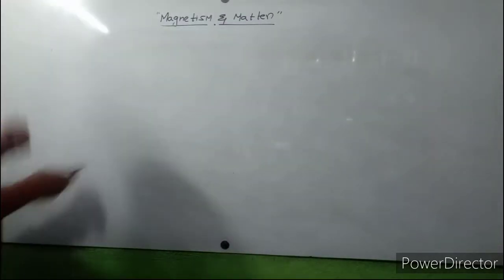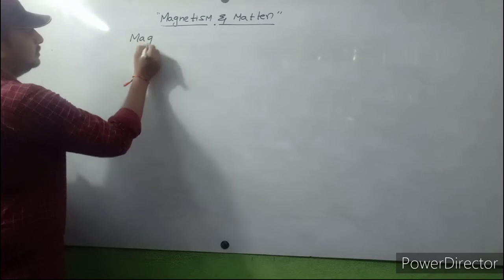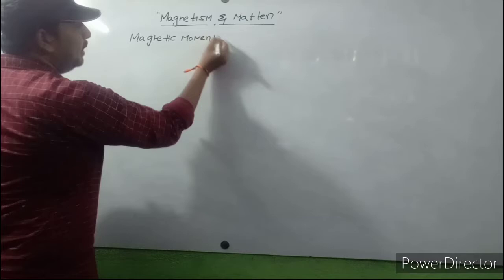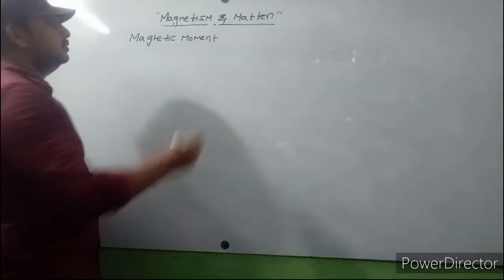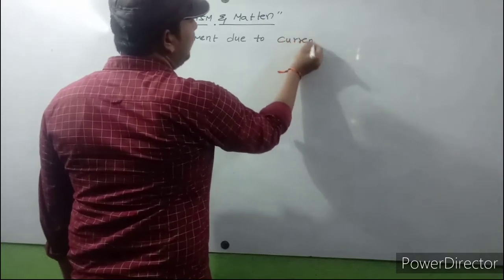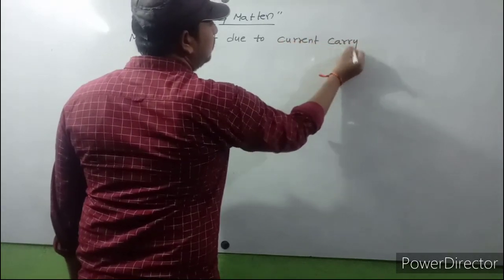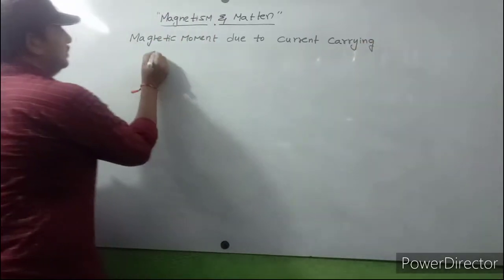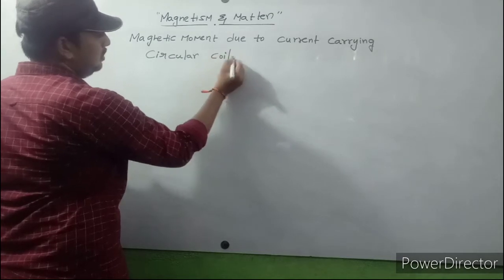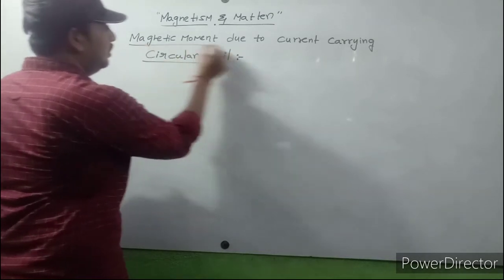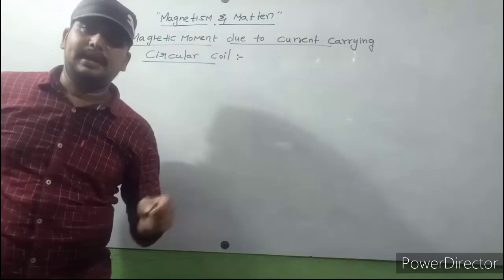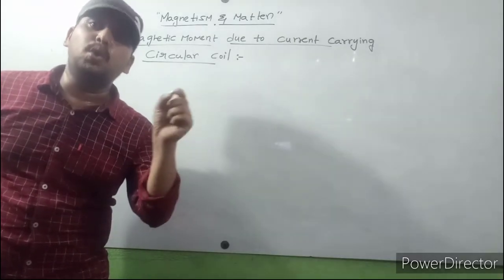Next concept is magnetic moment due to a current carrying circular coil. A few minutes back we discussed magnetic moment due to a current carrying circular loop.